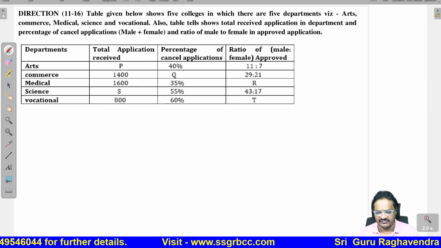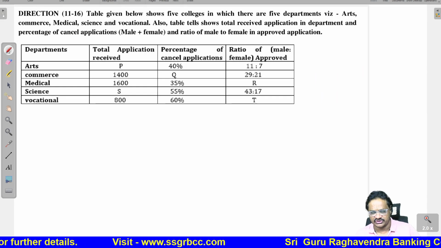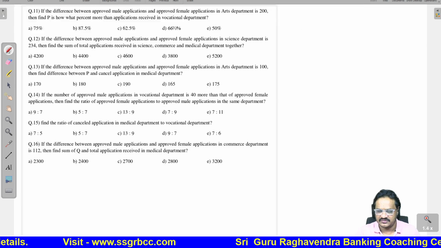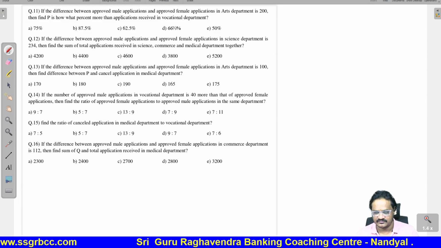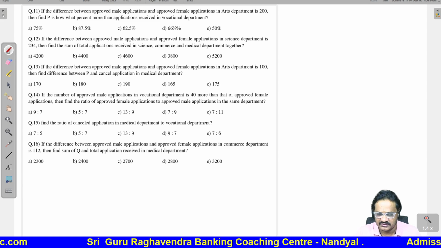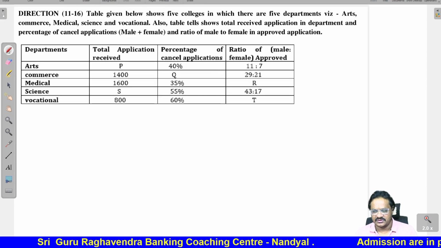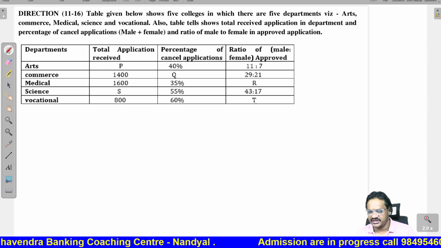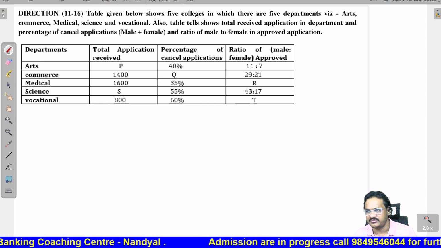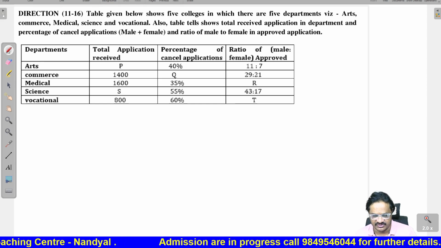Next question, 11 to 16. The table given shows 5 colleges in each department: arts, commerce, medical, science and vocational.